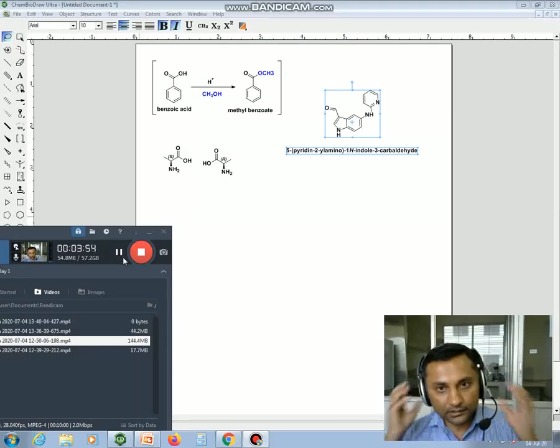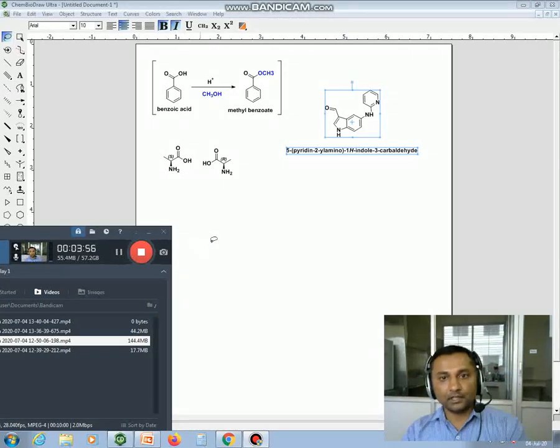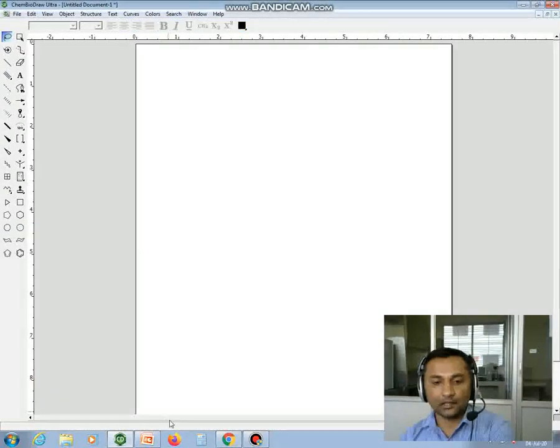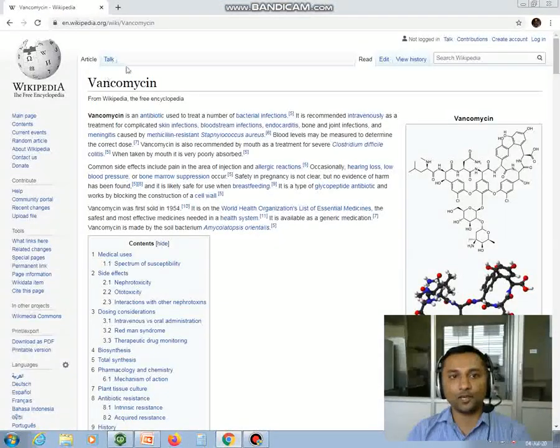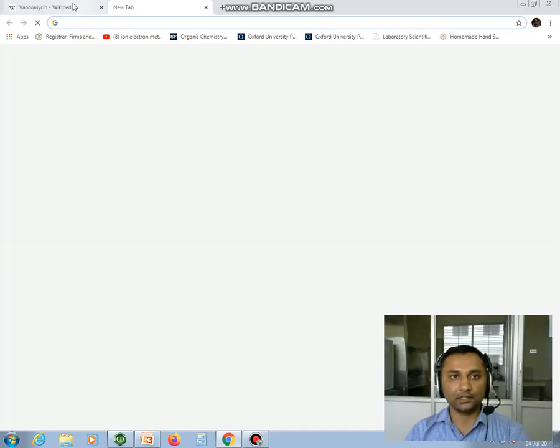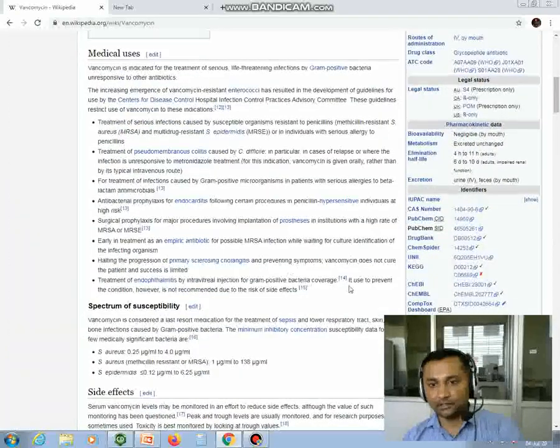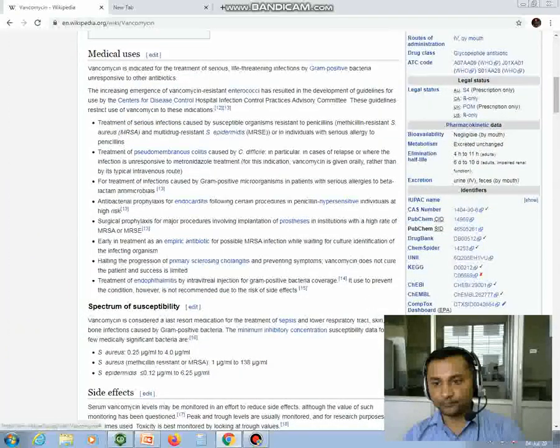Now another interesting thing in this software is you can import or get complicated structures from a website. Here I am taking one example of vancomycin. So go to Google or any source, like here I am taking vancomycin. If you go to Wikipedia, you can get the SMILES file here.